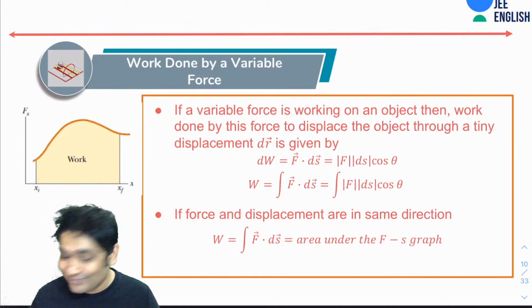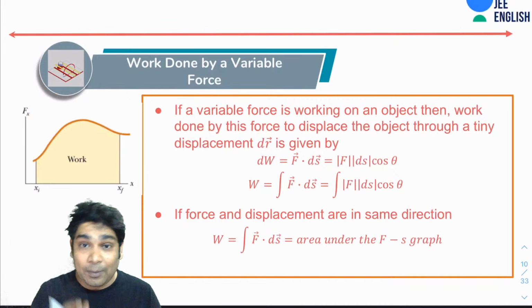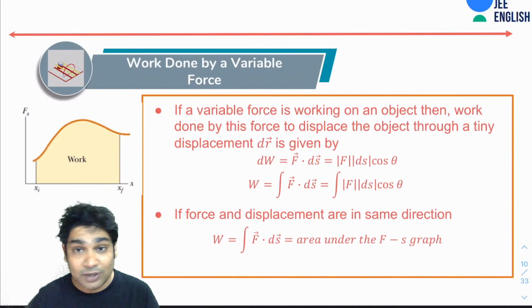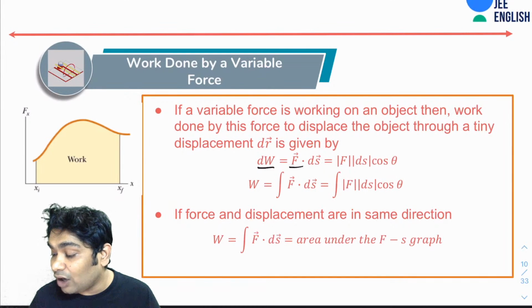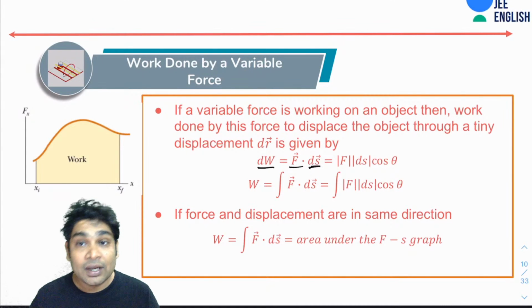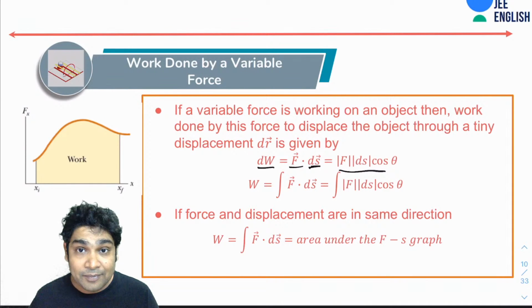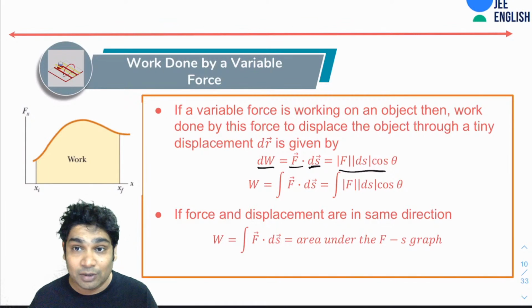Good to see you. All right, so as I said, we discussed that for every small part of displacement, I can consider that this displacement is so small that for this, I can consider the force to be constant. And for constant force, I knew the work would be F dot that small displacement ds. Now all I need to calculate the net work is to add all these works. So I integrate this function of F dot ds, and that would give me the total work done by a variable force.